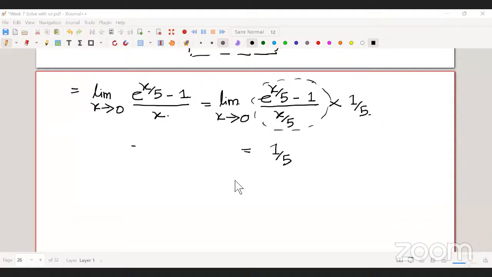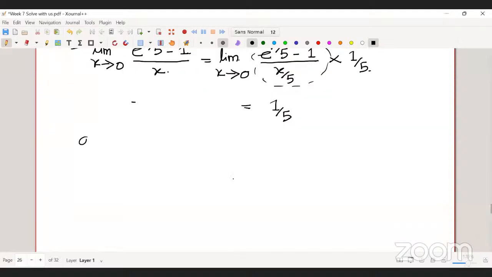So what is your sequence? The sequence is 15, plus 25, then plus 35.